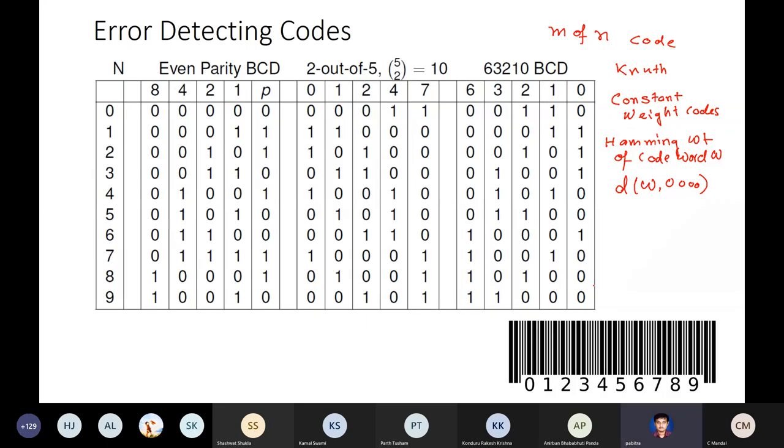Okay, so in general, this is a big subject. There is a lot of research, and there are books and journals dedicated to just constructing codes. For example, one of the things that you use in a hard disk is that, see here, for every different code word, I have a parity bit.